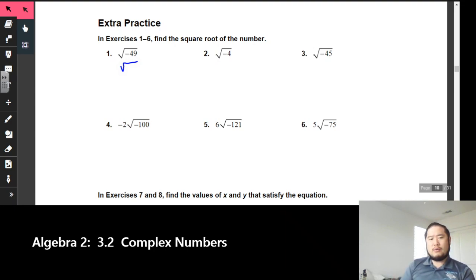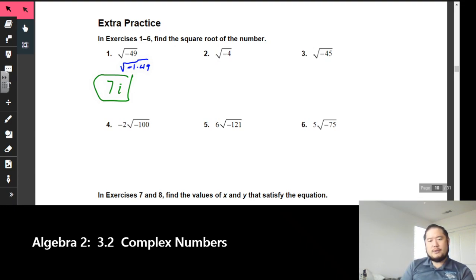That's something I can work with. So I've got -1 times 49, that equals -49. I can take the square root of -1, which is i, and then the square root of 49 is a perfect square, which gets us 7. We've now simplified that.